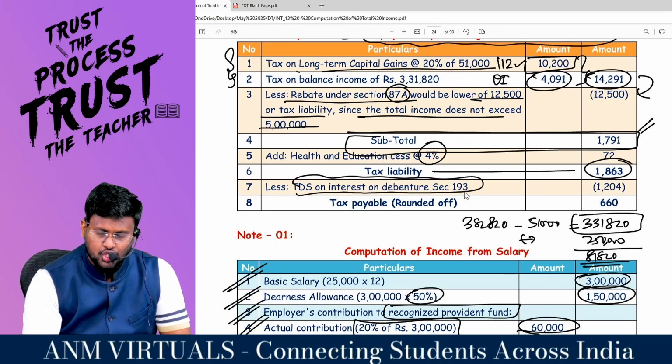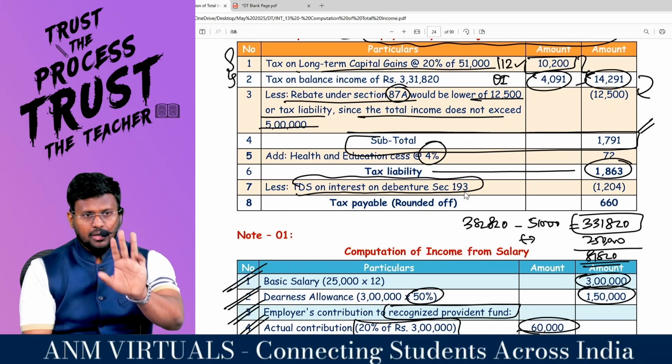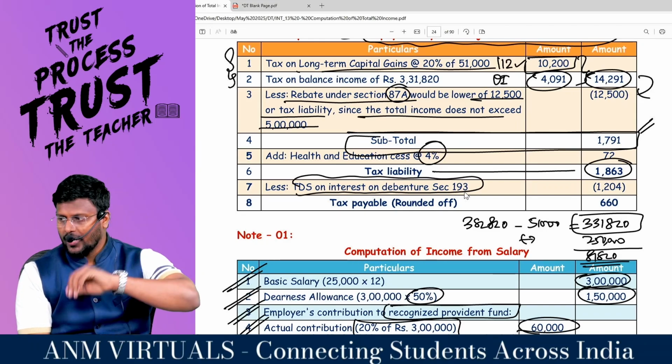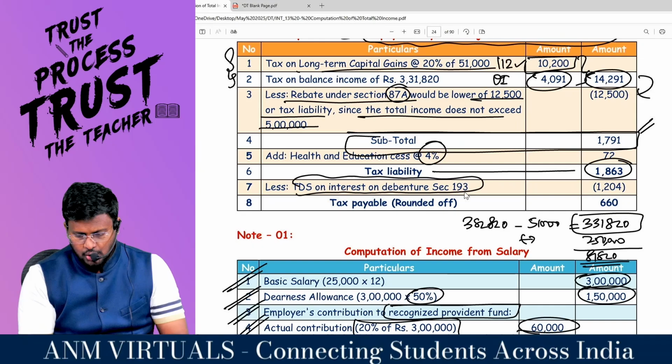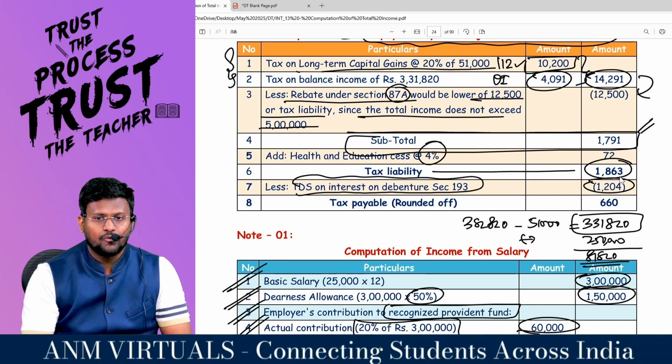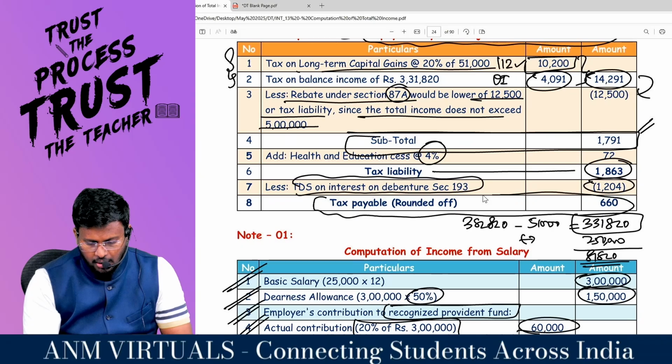Sir, already TDS on debentures would have been deducted under 193 at the rate of 10%. That is interest on securities. Right, sir? 193, 194, 194A and 194K. The entire family is a 10% family. Comfortable? So my dear lovable students, 1204 is the TDS that would have been deducted. So the net tax payable is 660.